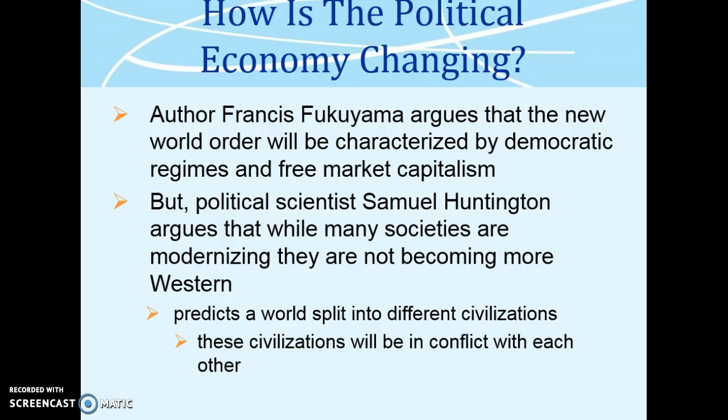How is the political economy changing? Author Francis Fukuyama argues that the New World Order will be characterized by democratic regimes and free market capitalism. But political scientist Samuel Huntington argues that while many societies are modernizing, they are not becoming more Western. He predicts a world split into different civilizations. These civilizations will be in conflict with each other.